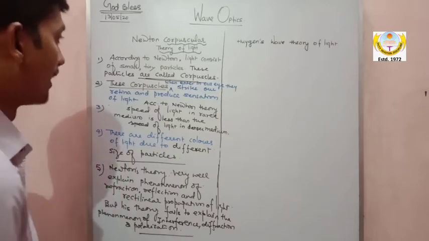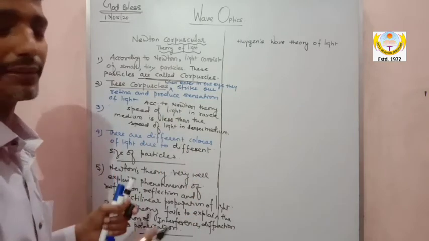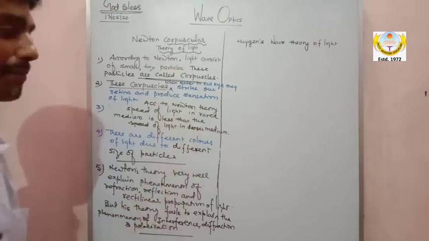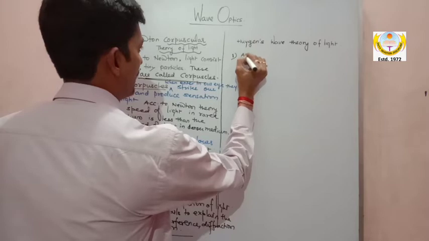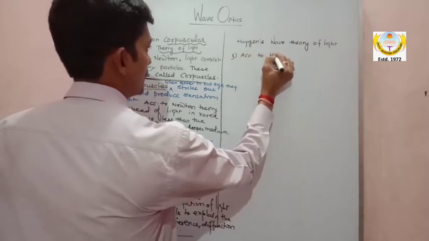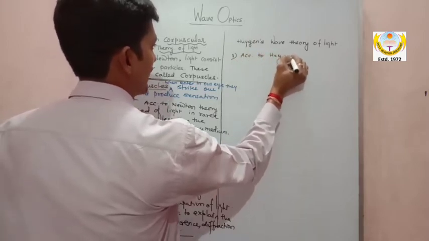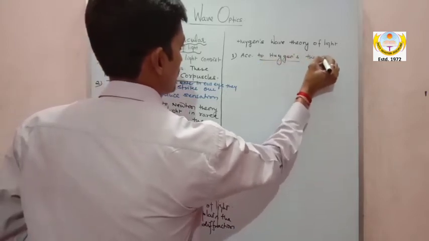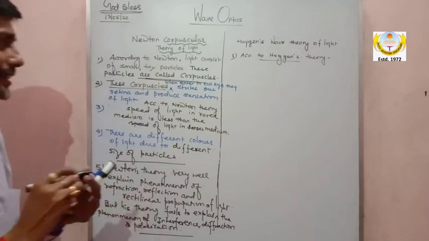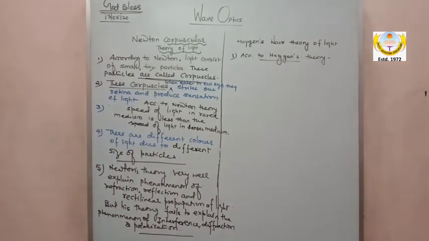Now look at the wave theory, that is Huygens' wave theory. What did his theory used to say? According to the wave theory of light, according to Huygens' theory, my dear, what did Huygens think about the light?